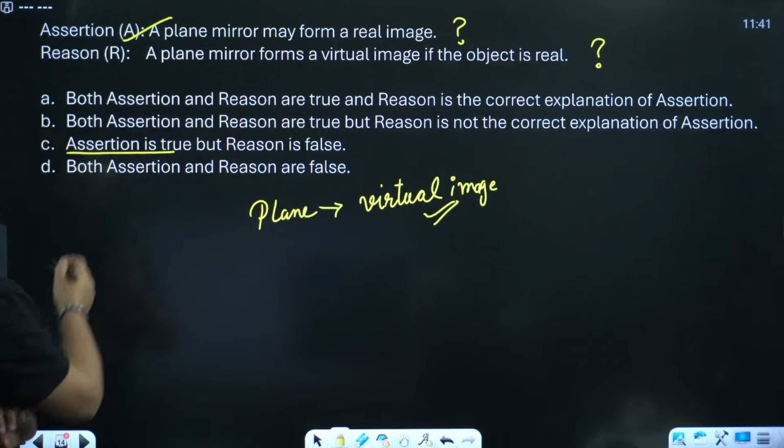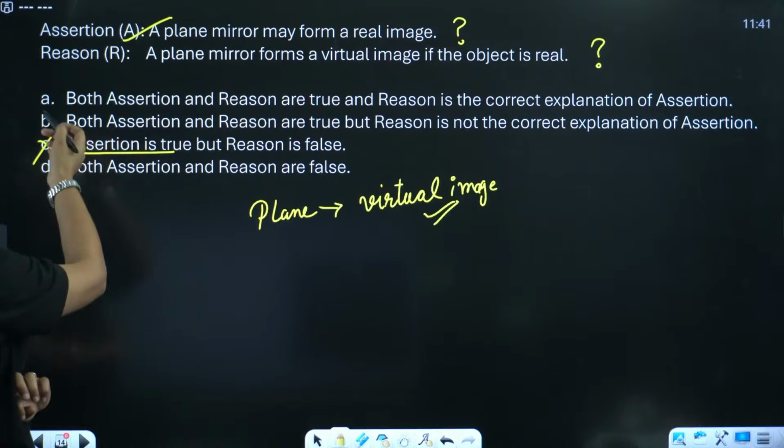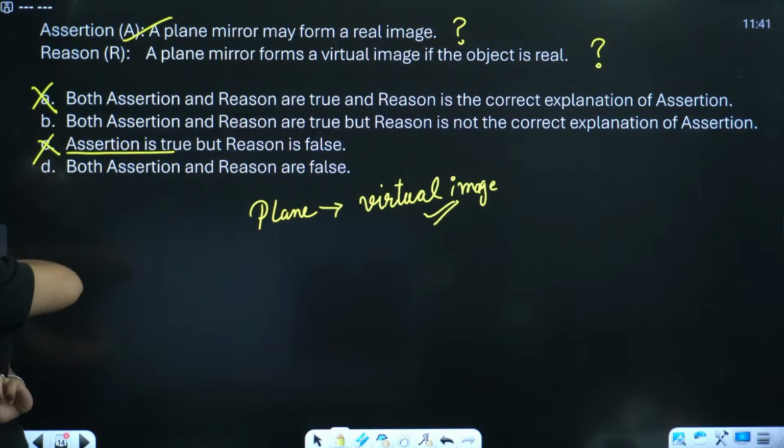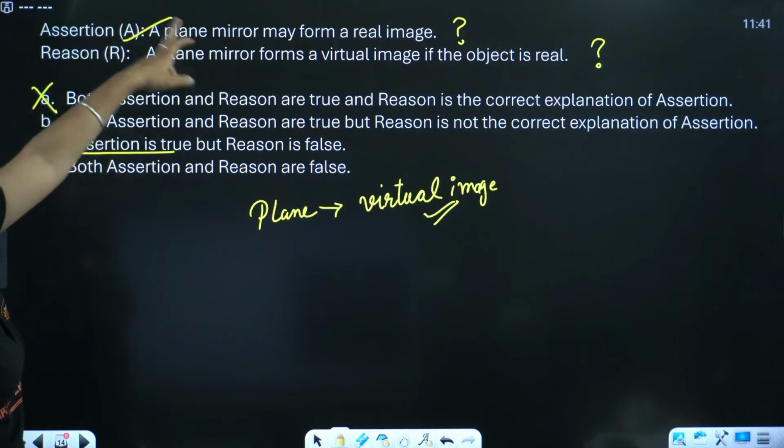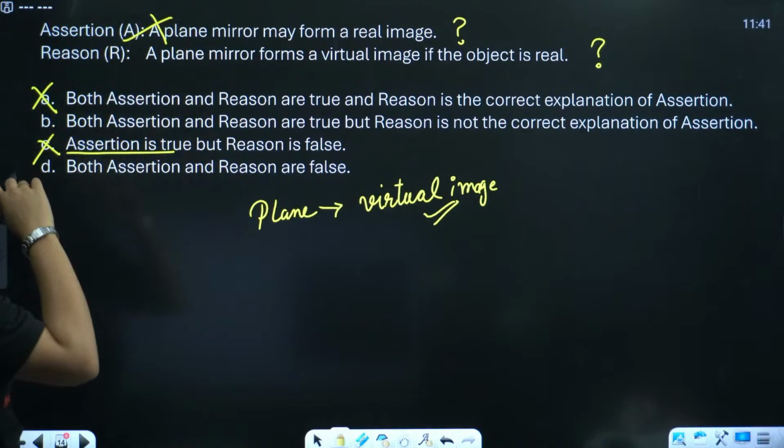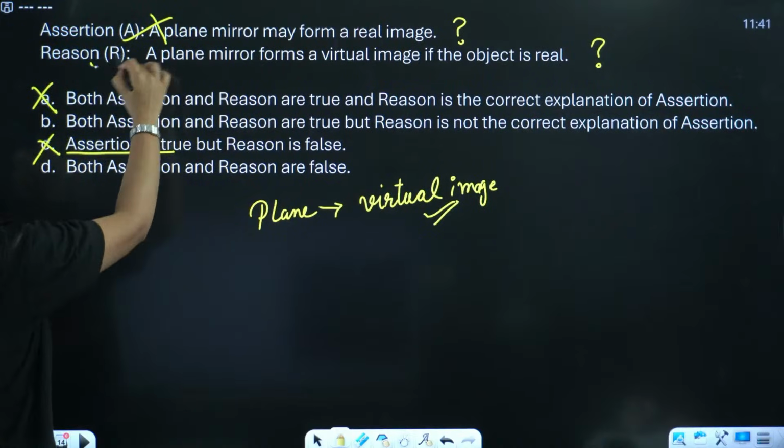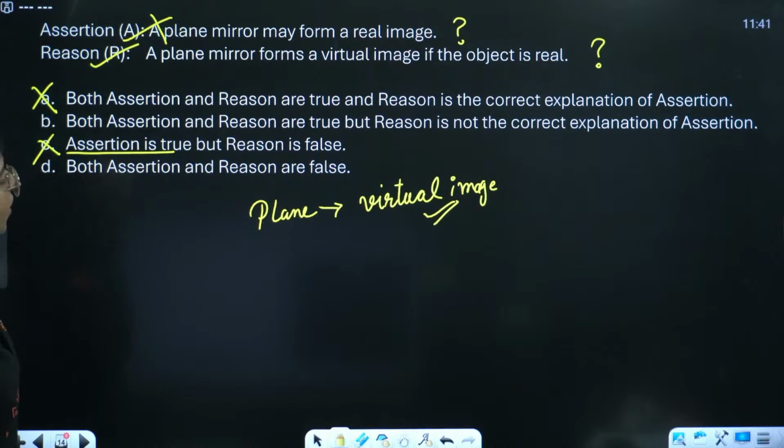Okay, so C is not the correct answer. Both assertion and reason are true, that is also not a correct answer, because we know assertion is false, but reason is true. So, which is the correct answer? We don't have the correct answer. Assertion is true, but reason is false. Assertion is false, but reason is true.